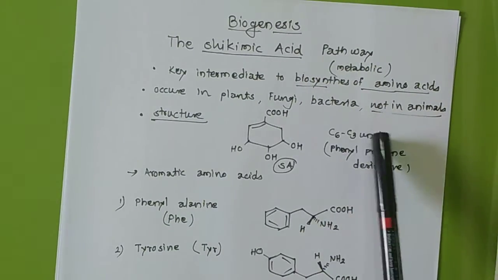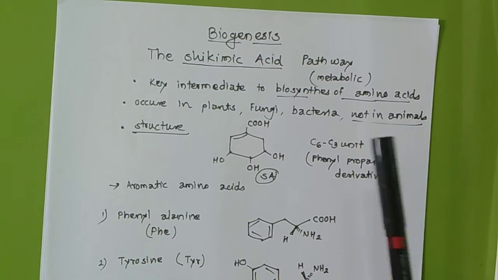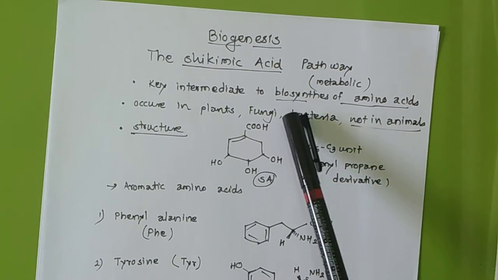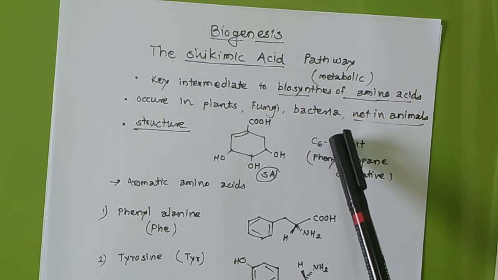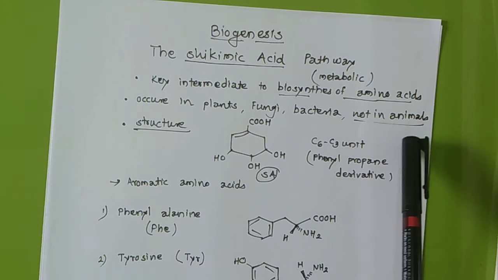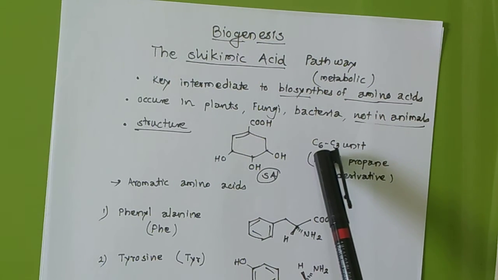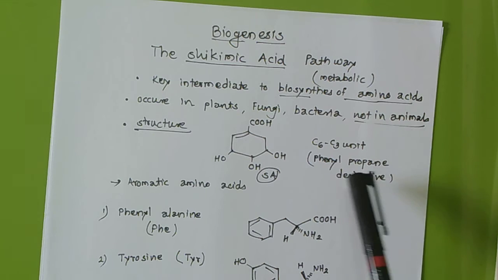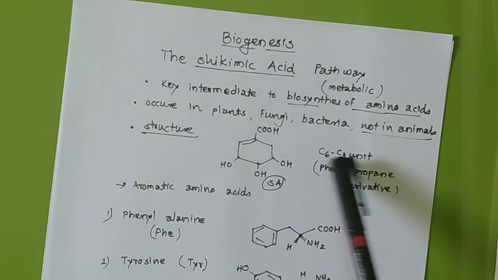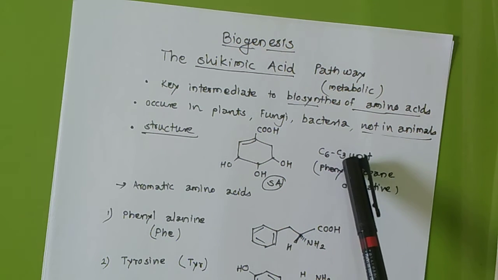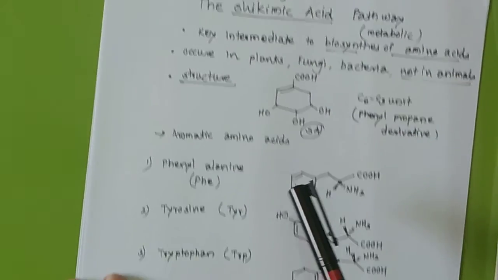So we will revise again. The shikimic acid pathway, which is metabolic, is the key intermediate to the biosynthesis of amino acids. It occurs in plants, fungi, bacteria, but not in animals. This is the structure. In short, we can say this is a C6C3 unit, or a phenyl propane derivative. Phenyl belongs to C6 and propane belongs to C3. This is the structure.